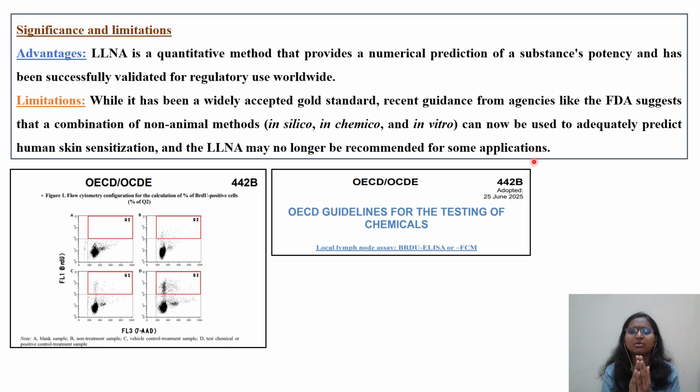Always remember, our regulatory agencies want to focus more and more on the application of either the 3R principle or the 4R principle. One of the key Rs in the 3R principle is always go for an alternative method: replace, reduce, refine. If there is a method that can be refined, or a method through which you can use fewer animals for your study, that is reduction in the number of animals used for deriving a certain endpoint or conclusion. Regulatory agencies, whether FDA or EMA, always encourage you to replace the method with a better alternative method.